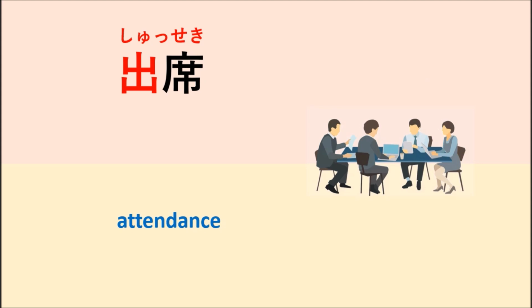That means you go to some place and attend an event, for example a party, or school, or whatever event is happening. So we say shusseki, which means attendance. 今日は田中さんは出席しませんですか? Which means Tanaka-san isn't joining us today. 出席 means you attended something.